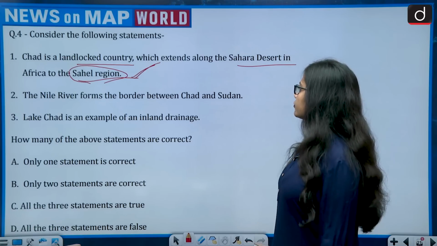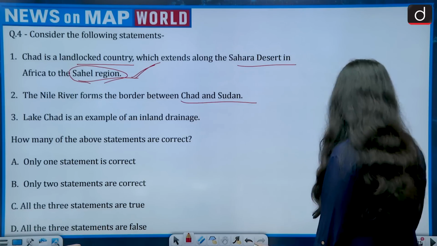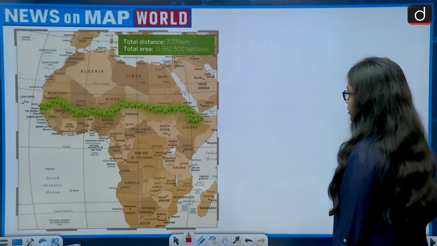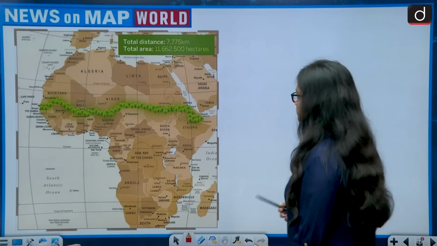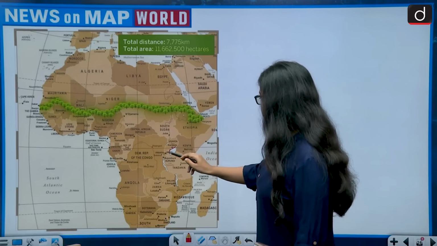Second, the Nile River forms the border between Chad and Sudan. For this, we need to be aware about the Nile River. So let us look at this map. Let us first see the Nile River.